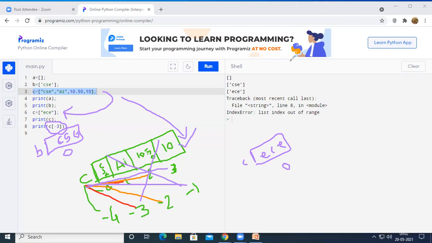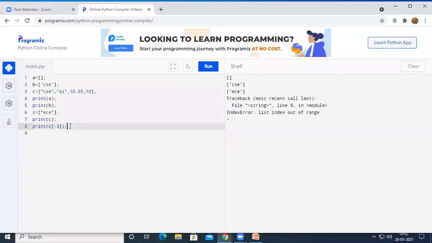See, what I have to do here is, if I write C equal to ECE, it is going to erase all this content and in place of this content, it is going to add this content, right? So what I am going to do here is C of, see here, it is 0, 1, 2, and 3.